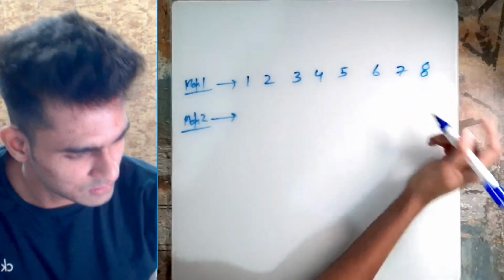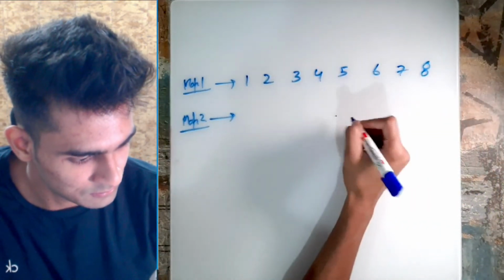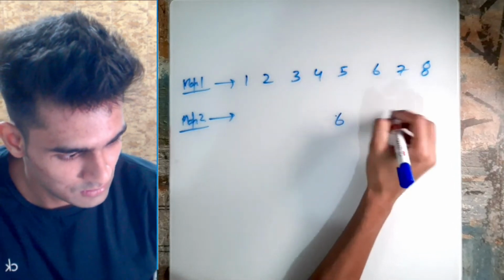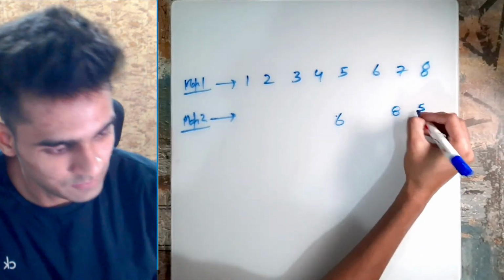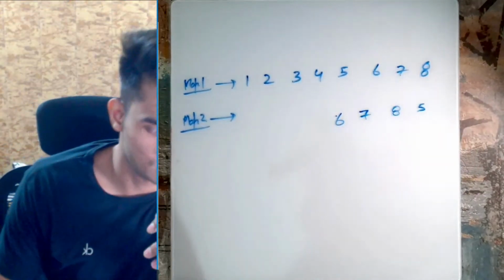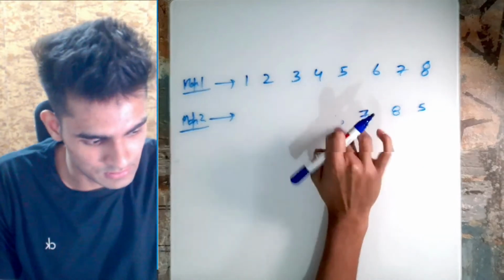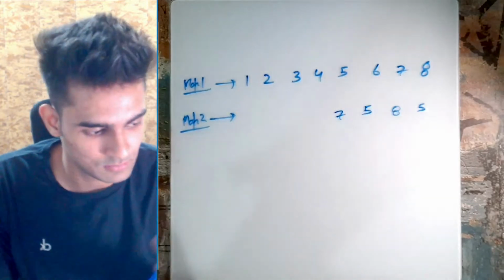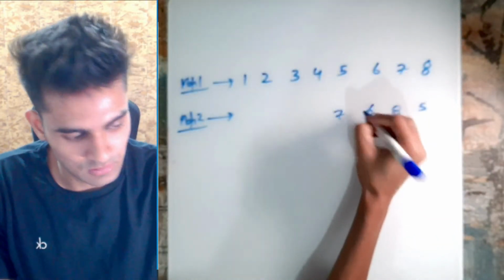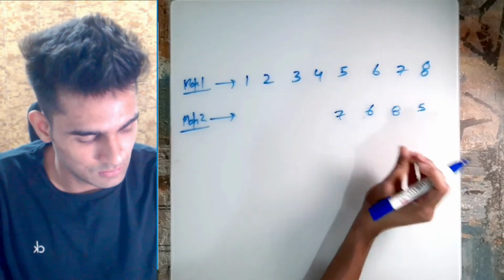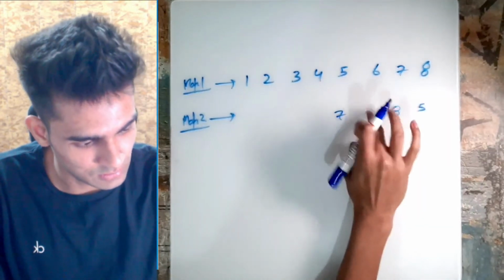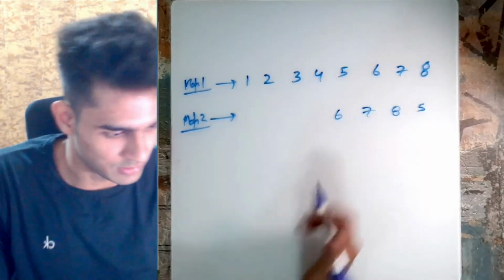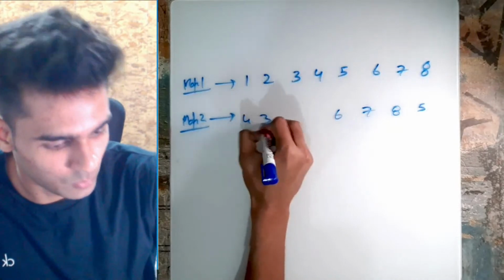The other values are 6, 8, 5, 7. Let's say we have a 6 here and a 7 here. I think this will work. And let's say these are 4, 3, 2, 1, or any other case.